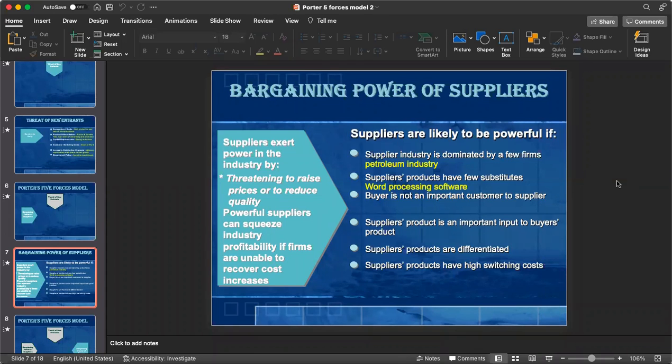So you can see that bargaining power of supplier always plays a very, very crucial role in the market when it comes to any particular industry we are talking about right now. So that is basically the part of your bargaining power of supplier. Example, I told you the petroleum industry, we talk about Boeing, the defense industry, the software industry. Even there are a few types of drugs which India imports a lot. That is again the bargaining power of supplier.